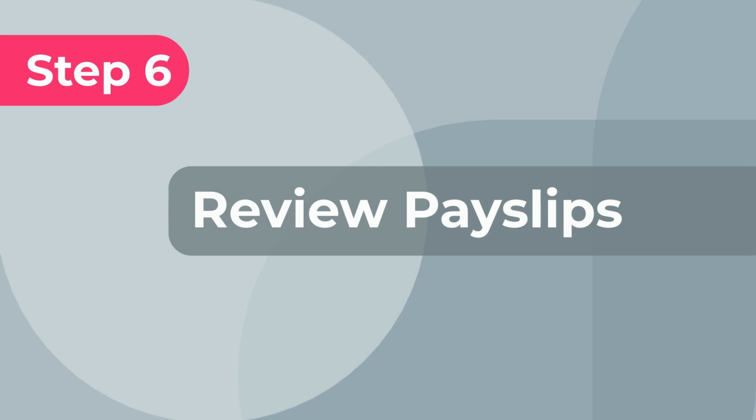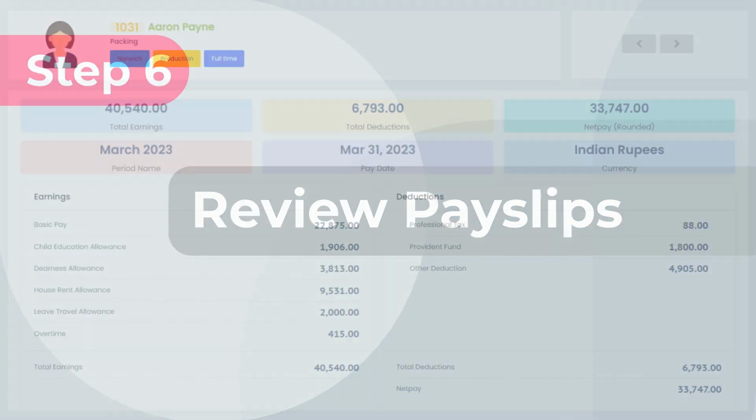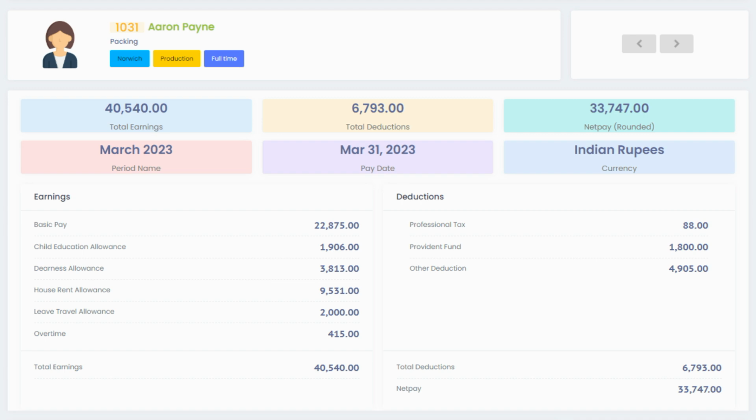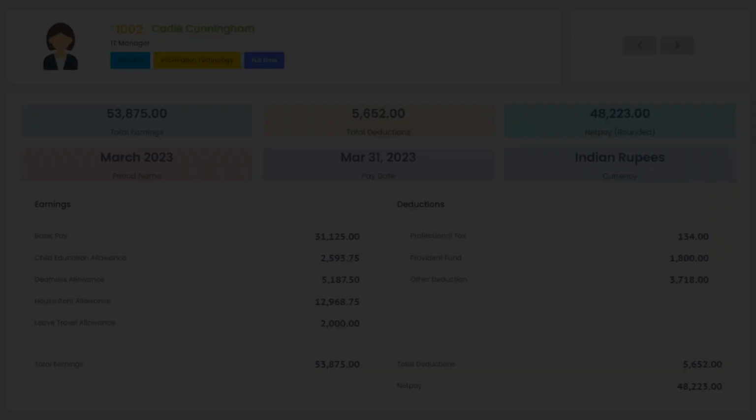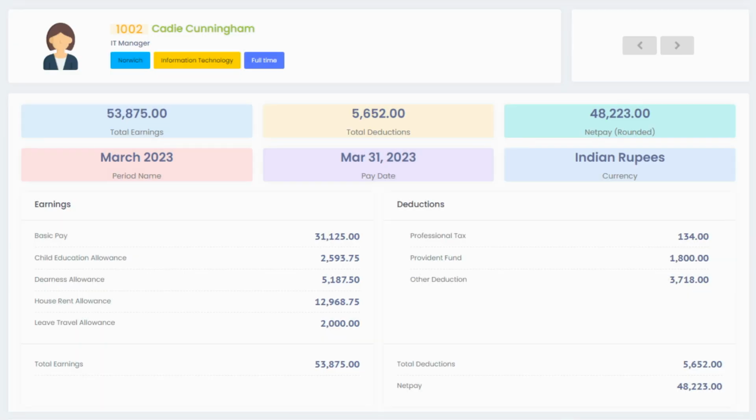Step 6. Review payslips. As you see, this employee belongs to the production department and he has overtime allowance on his payslip. Whereas this employee who is an office staff has no overtime allowance in his payslip.